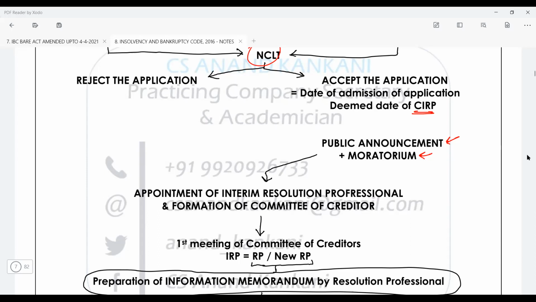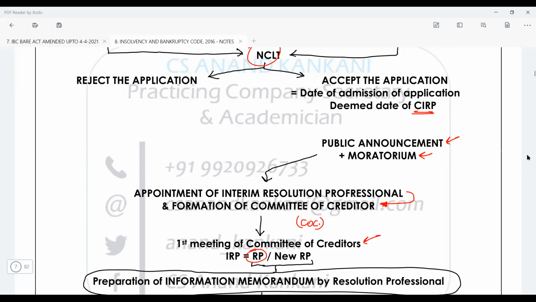So this moratorium is going to start, and then this interim resolution professional is going to form the committee of creditors. Now, who all are going to be in the committee of creditors? I'm sure most of you must be aware of that because you have studied it before. But we'll discuss who all are going to be there in the committee of creditors. Then the committee of creditors will be formed. Then it will have its first meeting, the first COC meeting, where the interim resolution professional will be appointed as RP or a new RP will be appointed.